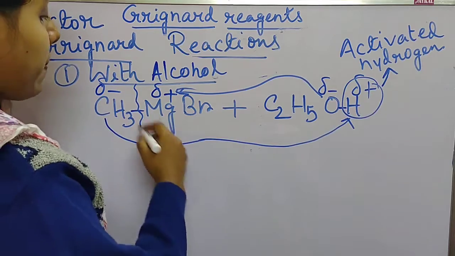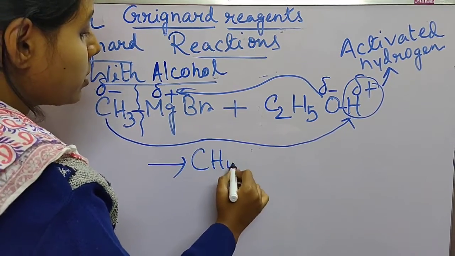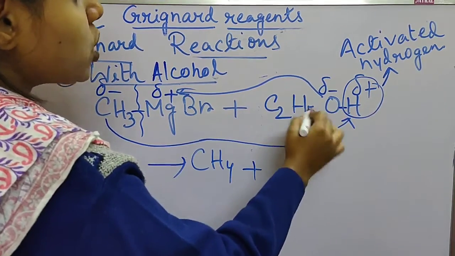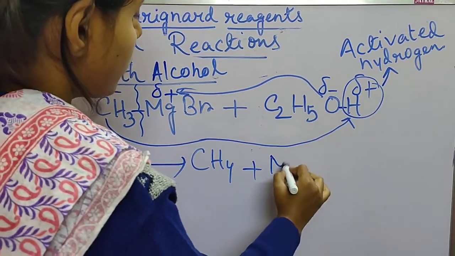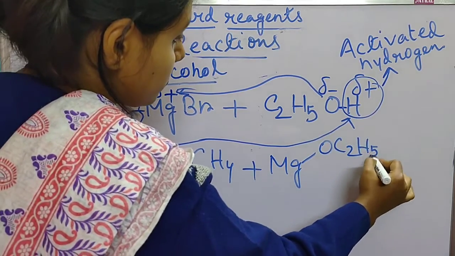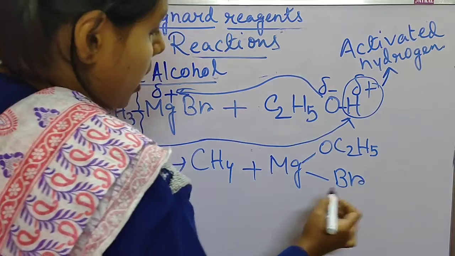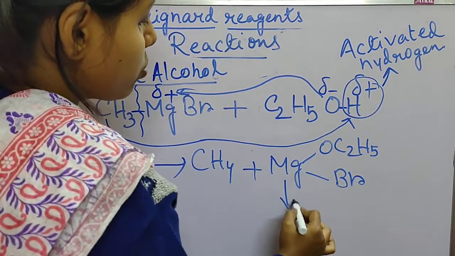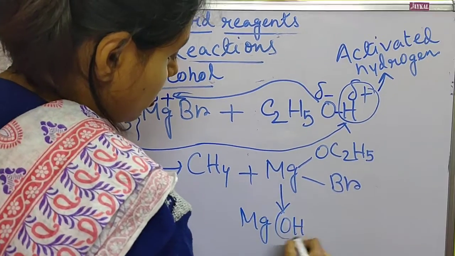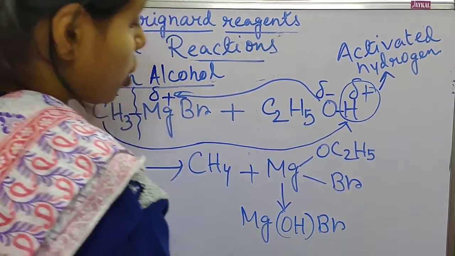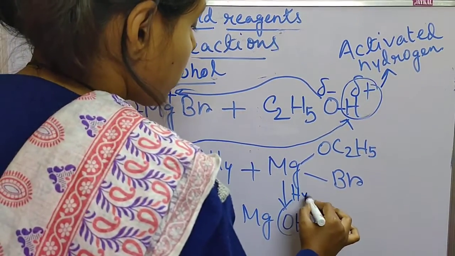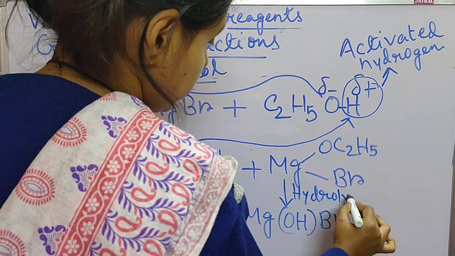So CH3 will combine with hydrogen, making the alkane CH4, and this OC2H5 ethoxy group will combine with the magnesium and then Br. Now if we hydrolyze this compound, we get MgOHBr, magnesium hydroxyl bromide. After hydrolysis of this compound, we get this as the product.